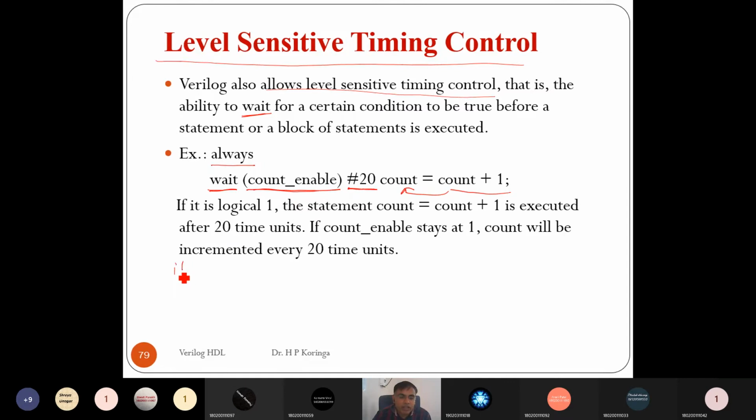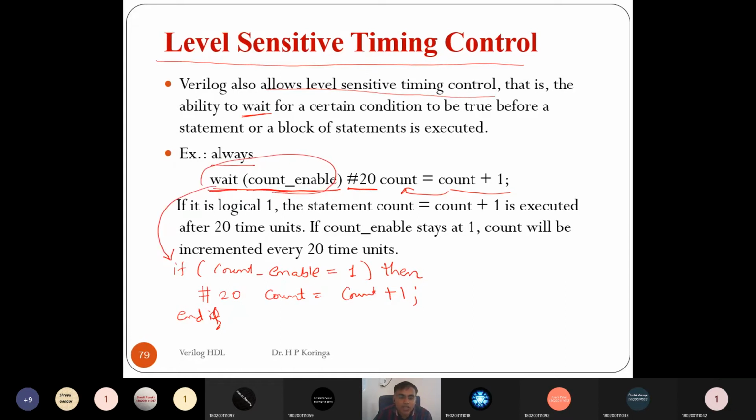So if count enable is equal to 1, then it increments the count at every 20 time units. And if count enable is equal to 0, here this will be implemented using the if.